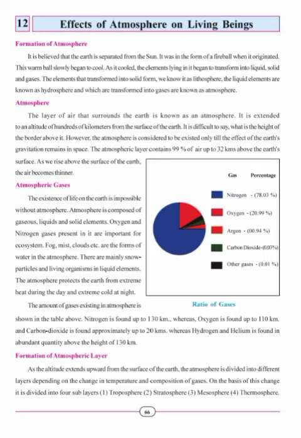Today I will explain to you Social Science of Grade 7, Chapter 12, Effects of Atmosphere on Living Beings. Let's start the chapter. Formation of Atmosphere.